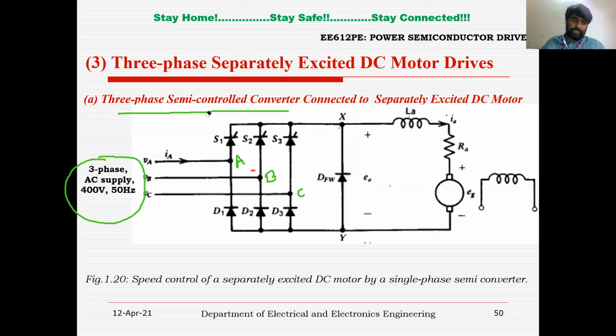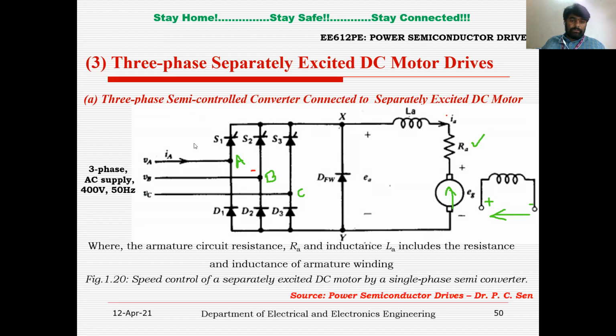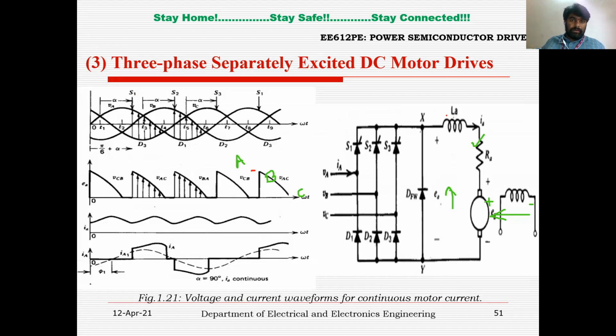During discharging conduction, the freewheeling diode comes into the picture, where LA is the armature inductance and RA is the armature resistance. Here you can see the back EMF, and since it is a separately excited DC motor, the field winding is fed from a separate DC source, which may be a constant DC source, or some single-phase controlled converter or three-phase controlled converter, depending upon the rating of the field winding. Now these are the waveforms for this semi-controlled converter.